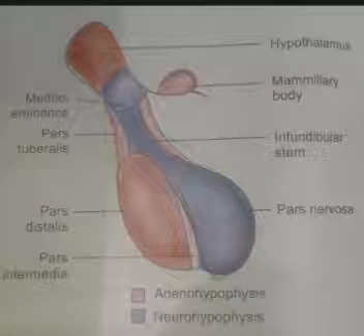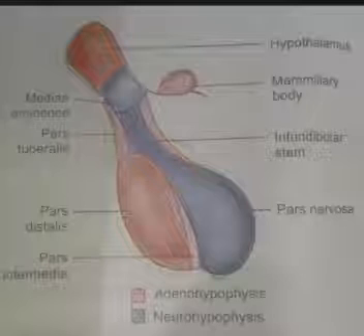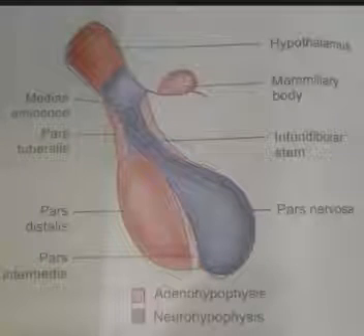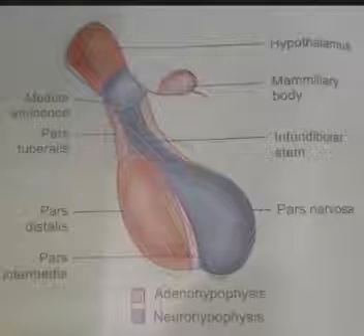From this picture you can see the portions of the pituitary gland, that is the adenohypophysis and neurohypophysis. The adenohypophysis portion you can see in pink color, and the neurohypophysis portion in violet color. Now this adenohypophysis or anterior pituitary lobe consists of three important parts.